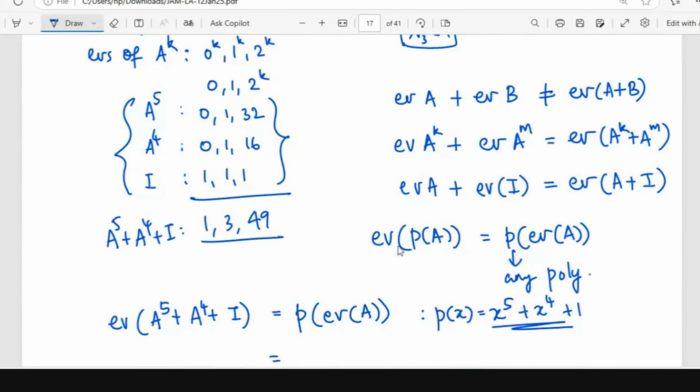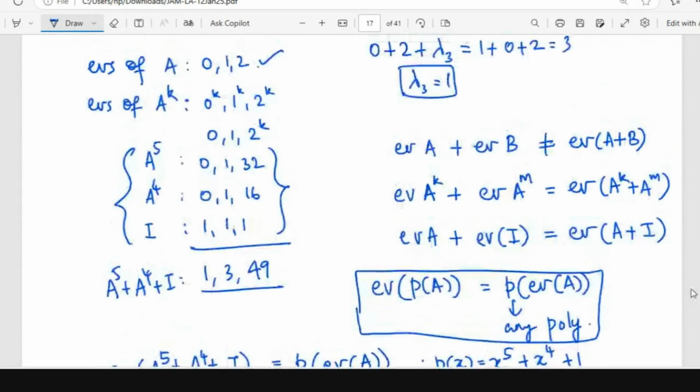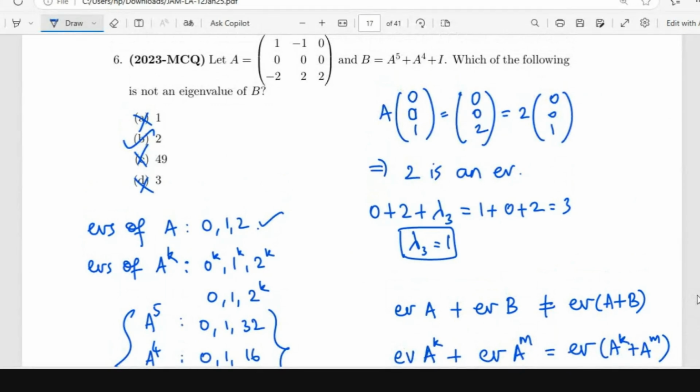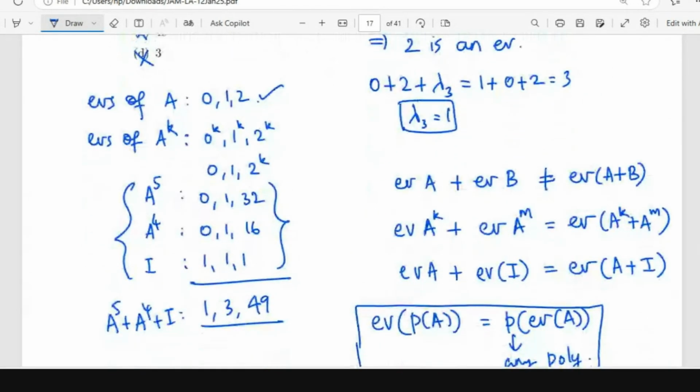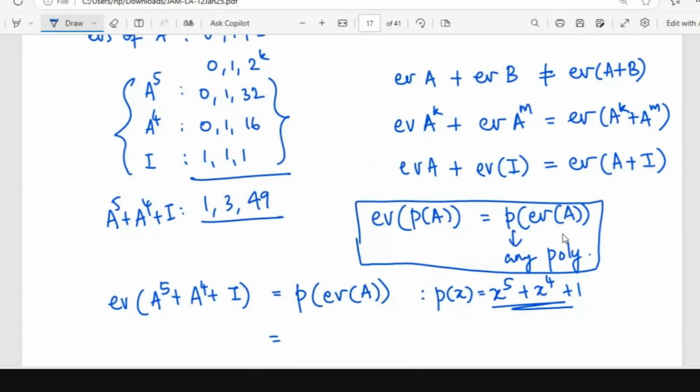So this is the more general thing that you have learned from this. Okay, is it clear to anyone? Any questions on this? It is easy to prove this using the AX is equal to lambda X. You can just show this.